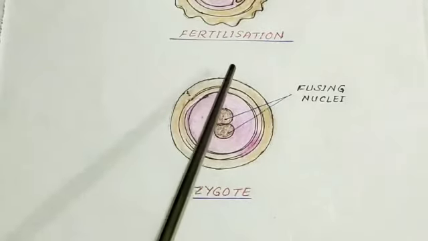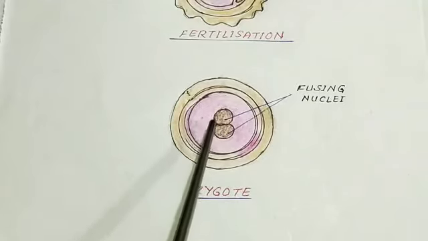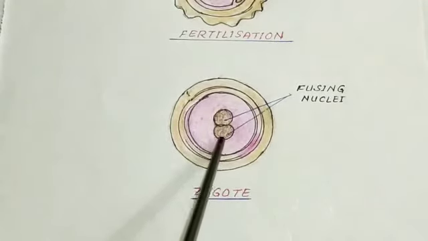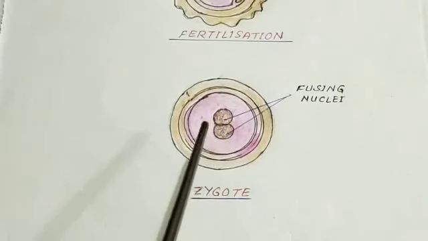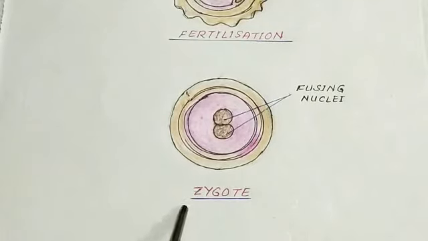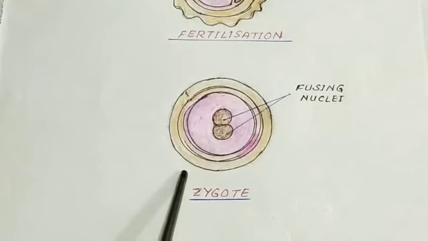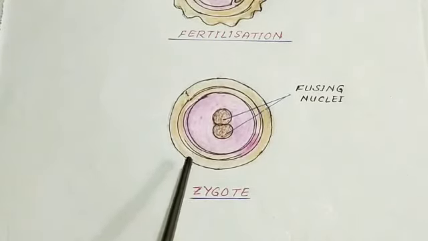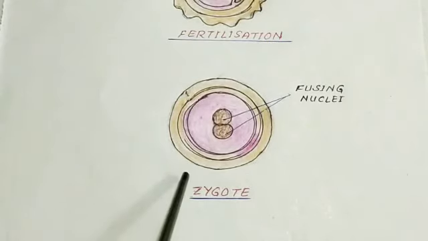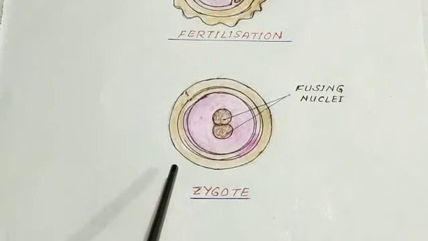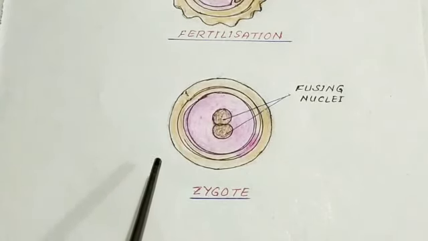During fertilization, the nuclei of the sperm and the egg fuse to form a single nucleus. This results in the formation of a fertilized egg or zygote. The process of fertilization is meeting of an egg cell from the mother and the sperm cell from the father. So the new individual inherits some characteristics from the mother and some from the father.